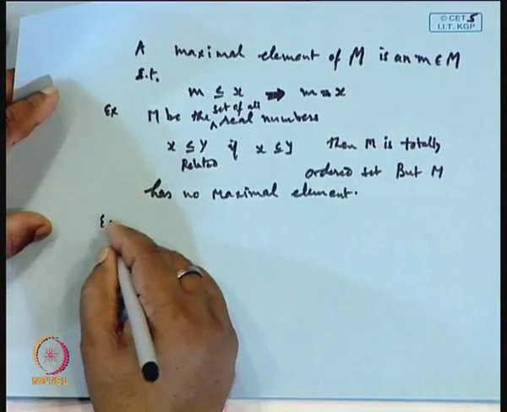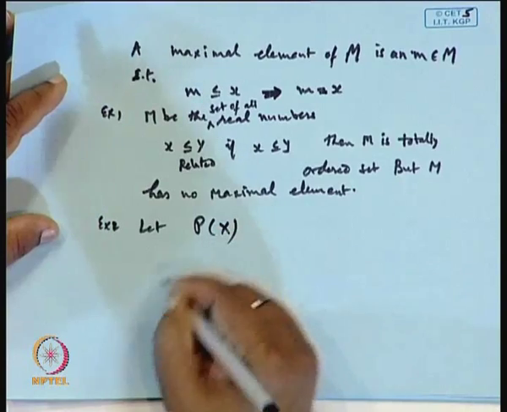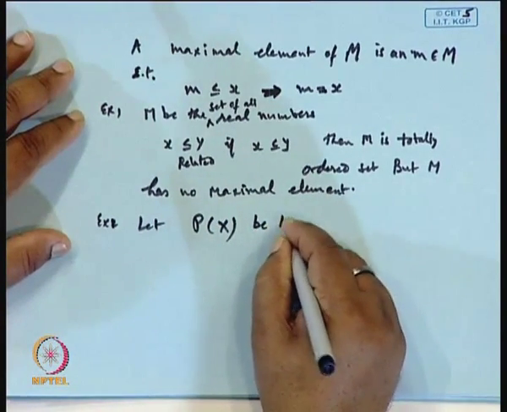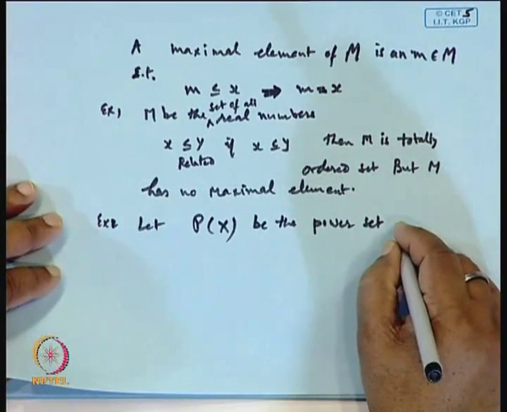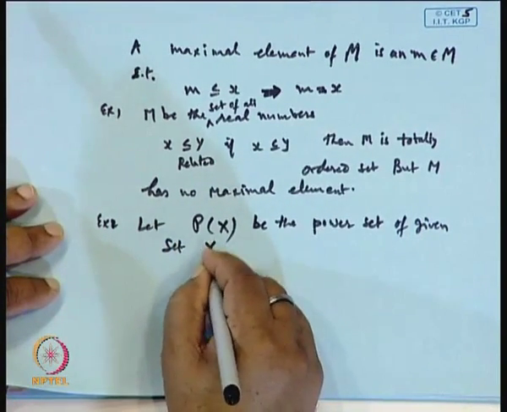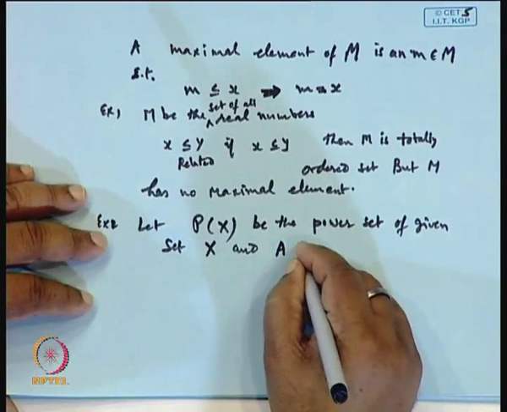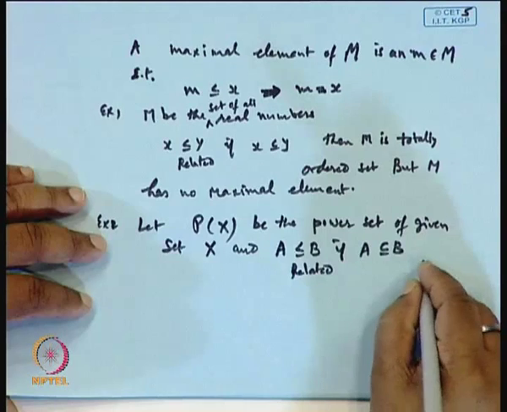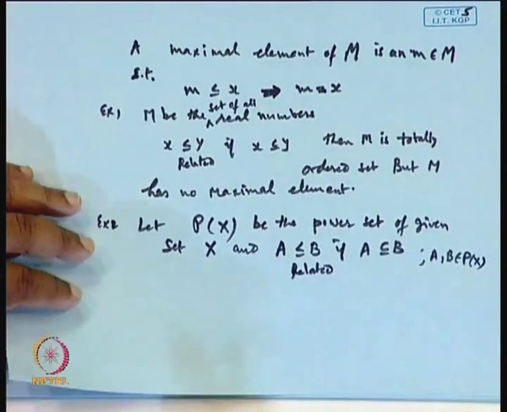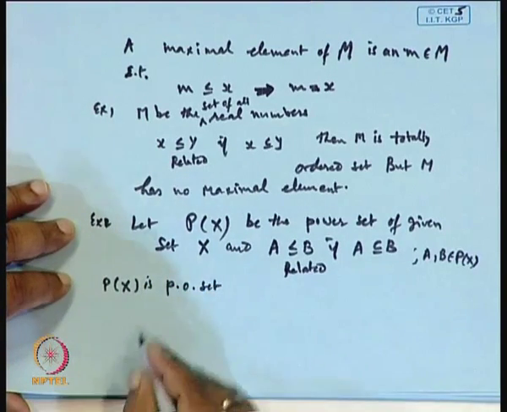However, in some cases the maximal element may also exist. For example, let P(X) be the power set, meaning the set of all subsets of a given set X. The collection of all the subsets of X gives the power set of X. Let us introduce the relation: A is related to B if A is a subset of B, where A and B both are elements of the power set of X. Then obviously, P(X) is a partially ordered set, and in fact, it will be a partially ordered set.